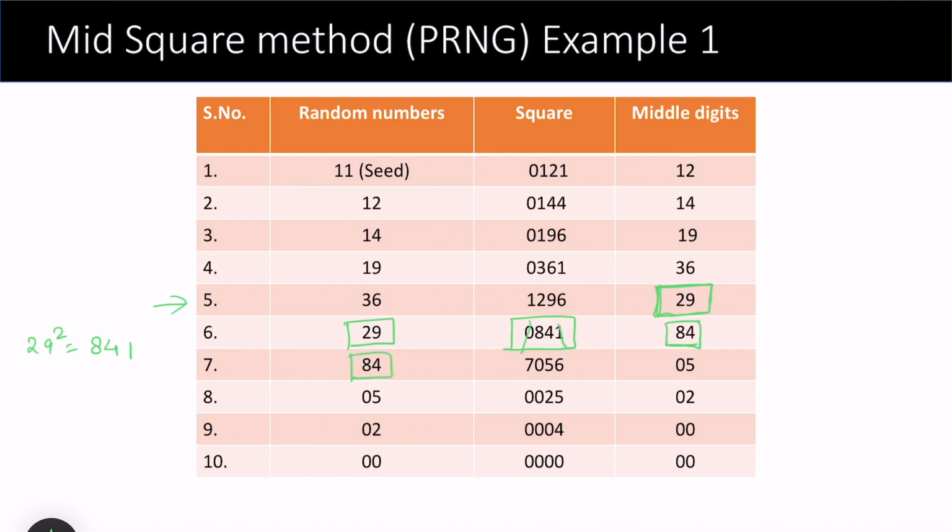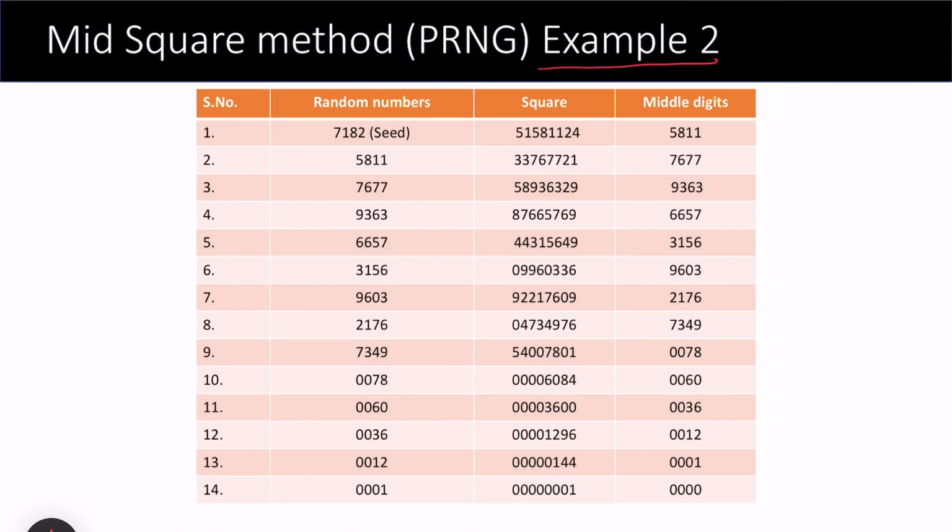Square 84, you get 7056, so the middle digits are 05. If you continue this process, you see that we get 00. So it is going to terminate after a finite stage. This is not truly random, because in a real situation we are not going to have this. This is one of the drawbacks of the mid-square method, that after a stage it terminates.